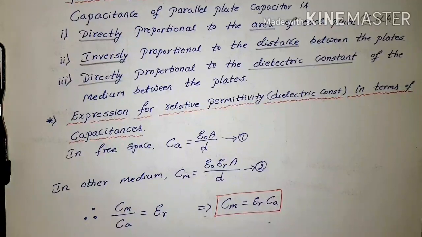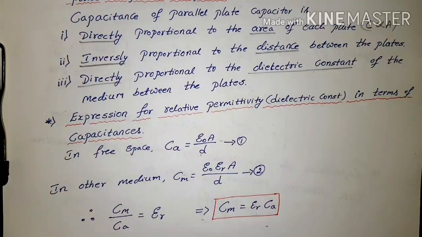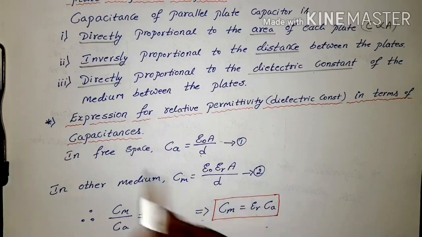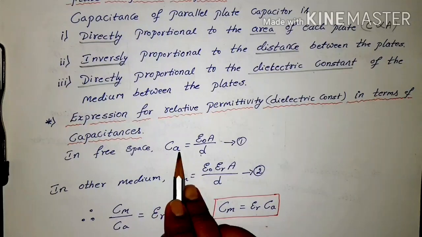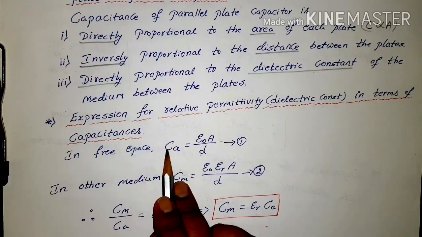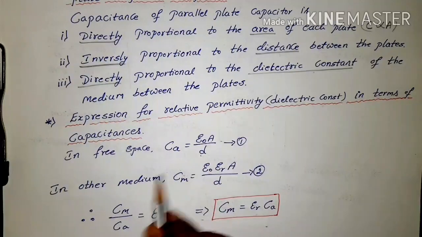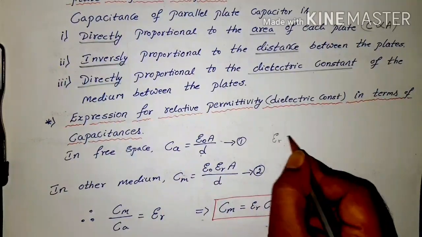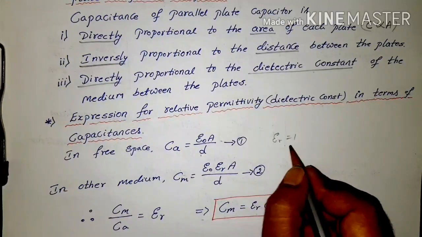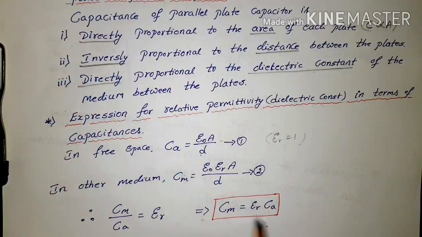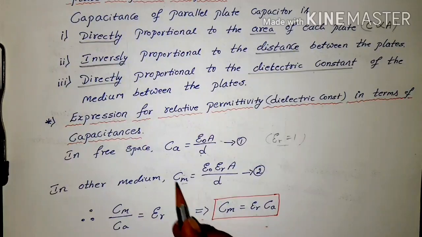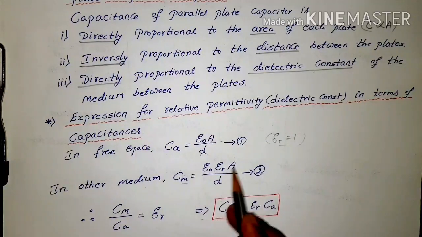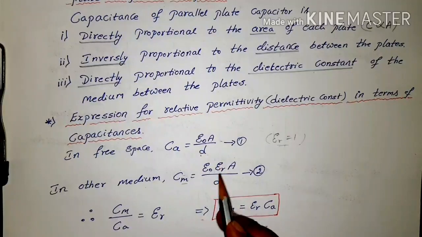Now the expression for relative permittivity. That means we give the dielectric constant in terms of capacitances. The first is the capacitance in free space or air, which we take as Ca, where A stands for air or free space: epsilon naught A by D. Because for air epsilon R becomes 1, we are not considering it as a medium. For any other medium, Cm, where M is the medium, it is epsilon R epsilon naught A by D. Just divide these two equations.